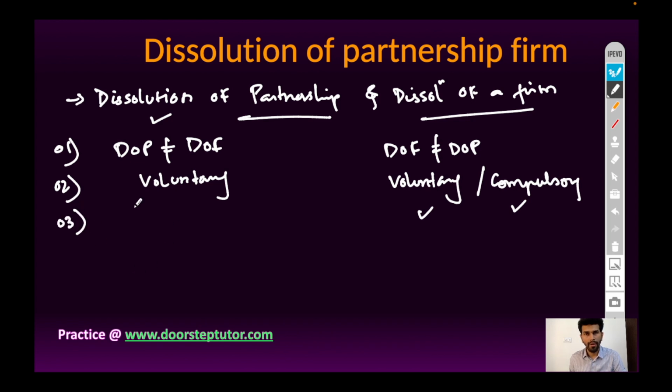Next point, continuation of business. In case of dissolution of partnership, there will be continuation of business as well as continuation of partnership relationship among the remaining partners.